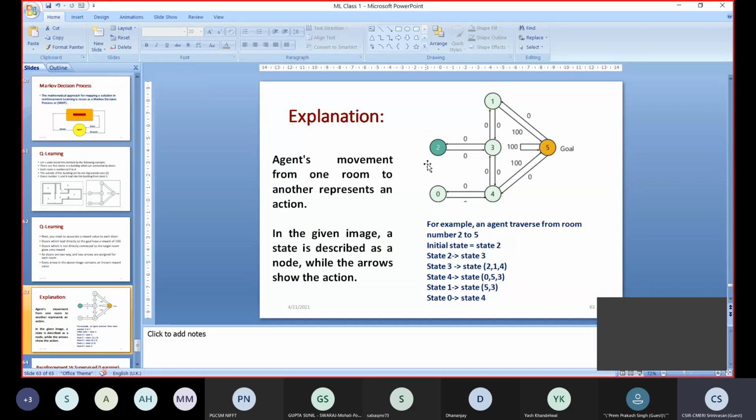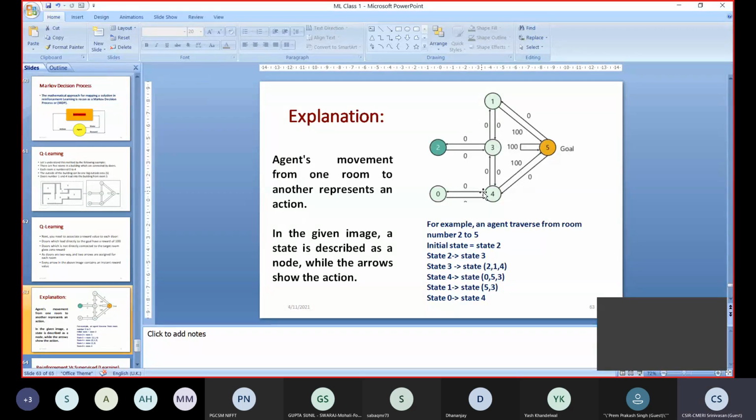That means the robot is in state 2, that is room 2. From room 2, I want to go to room 5. First you can go from room 2 to room 3, through that door, and you will be rewarded for that. From room 3, you can go to state 2, state 1, or state 4. That means from room 3, you can go to room 1, room 2, and room 4.